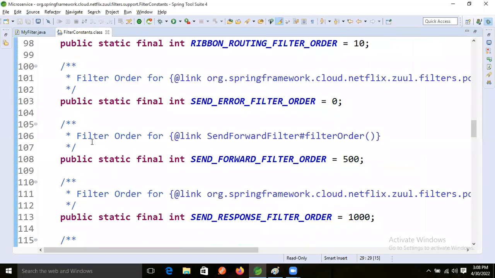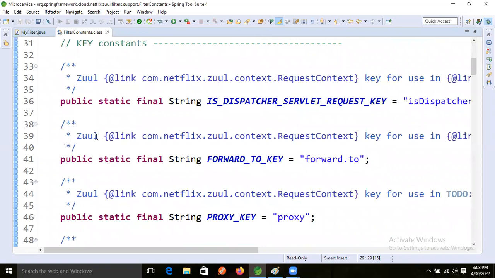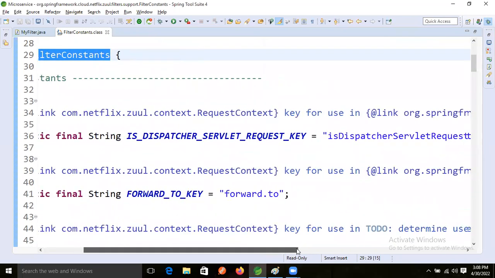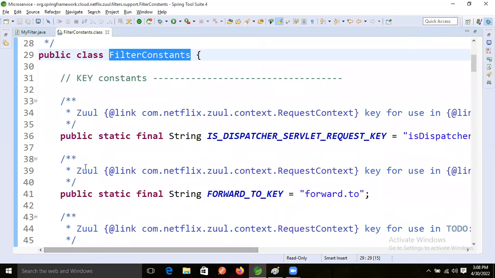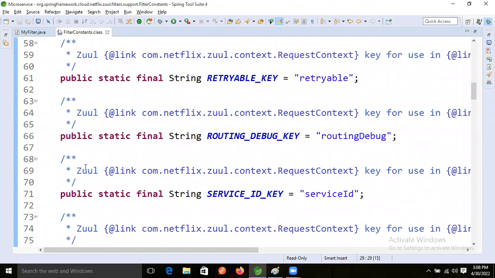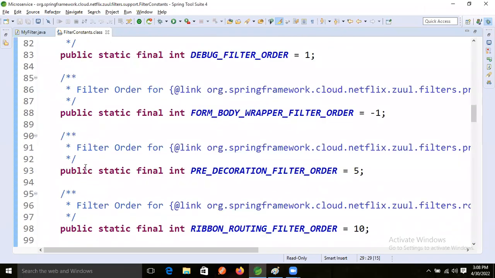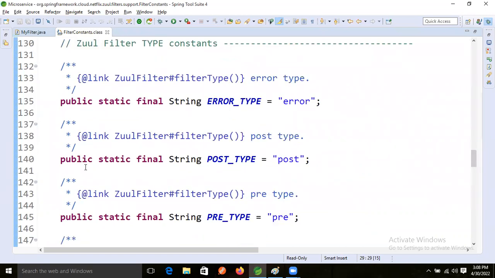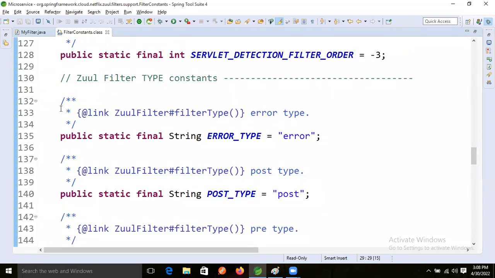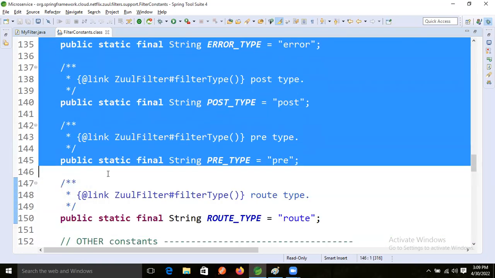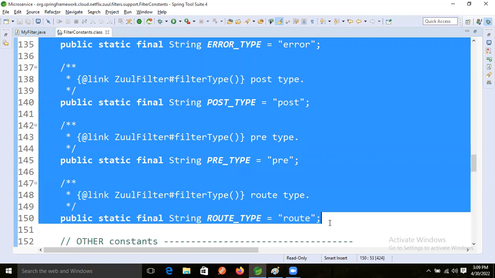If you see this filter constants, from here onward, pre and routing, this one only I explained, guys.